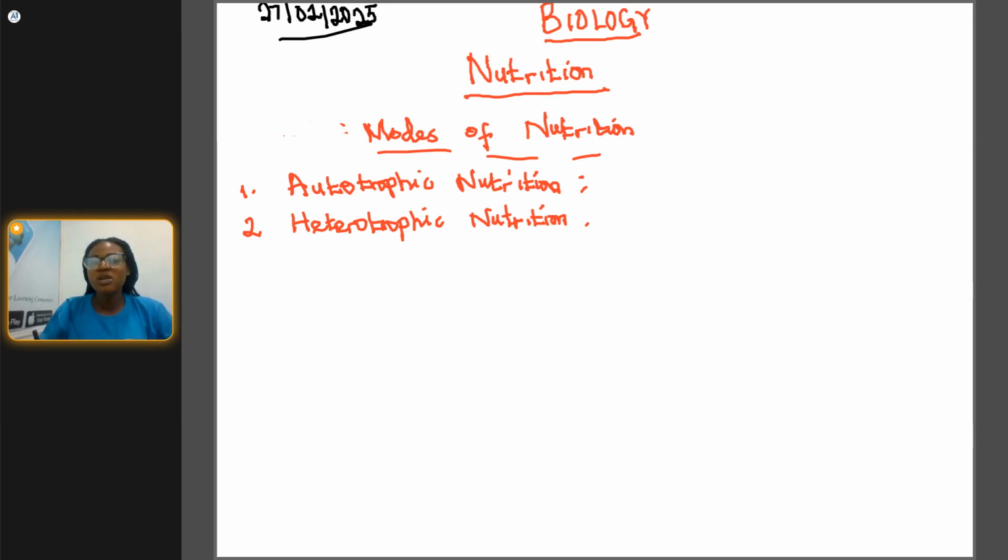Autotrophic nutrition is the process by which green plants manufacture their own food. I'm not going to use the words green plants here. I'm going to use organism, because plants are also organisms.